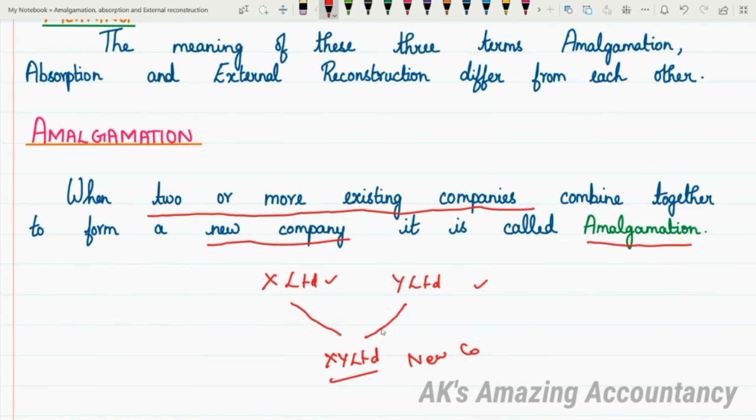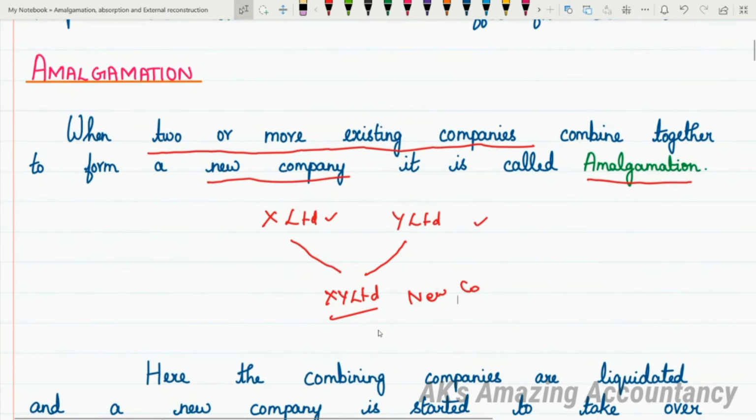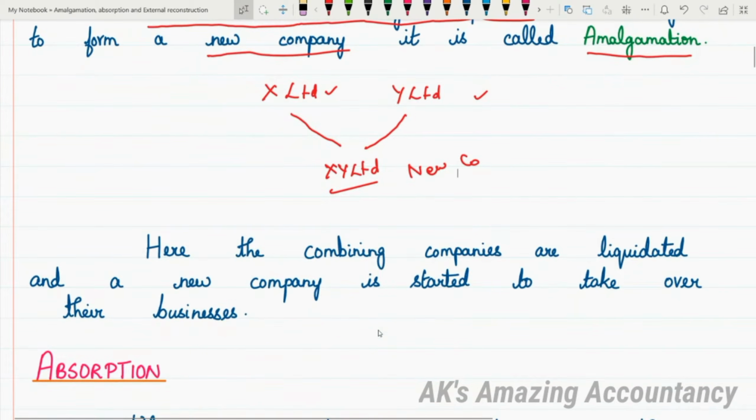So I hope you are clear with the meaning of amalgamation, where the formation of a new company is essential. Here the combining companies are liquidated. What is happening to the combining companies? They are getting liquidated and a new company is started to take over their businesses, to take over the business of the liquidated companies. This is the meaning of amalgamation.